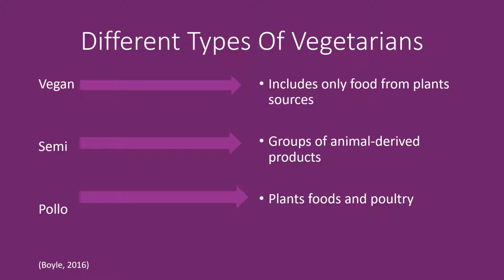Vegetarians are people who do not eat meat. Pollo-vegetarians are people who eat plants, foods, and poultry. Semi-vegetarians are people who eat groups of animals, but not all animals. Vegans only eat food from plant sources.